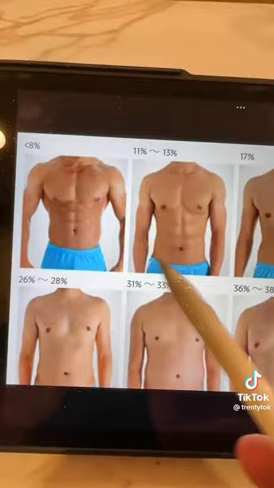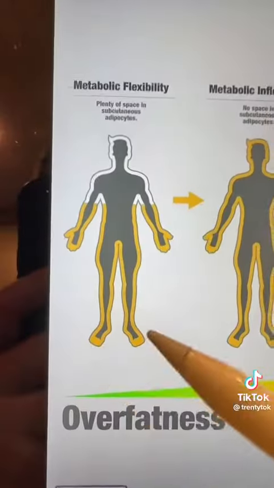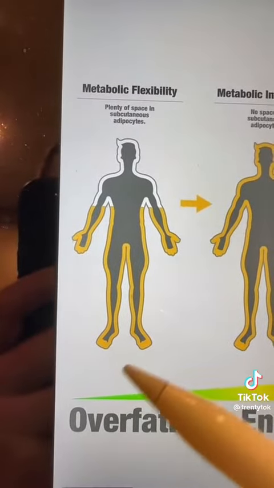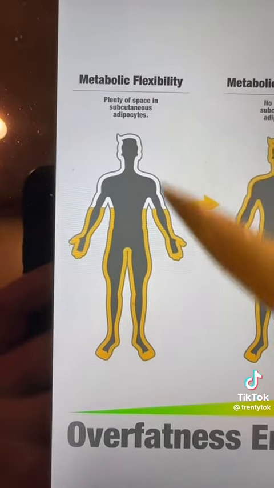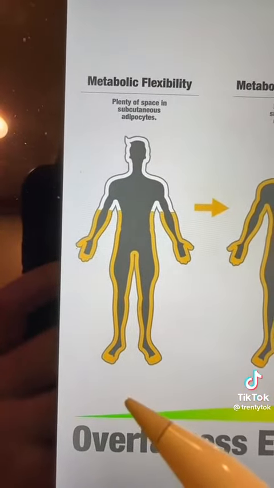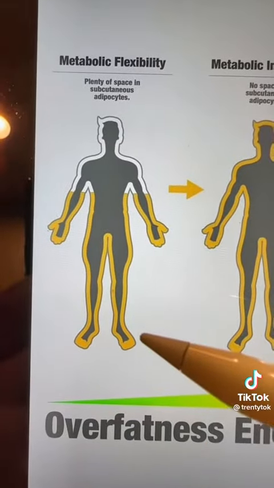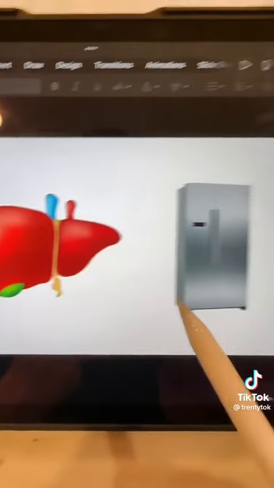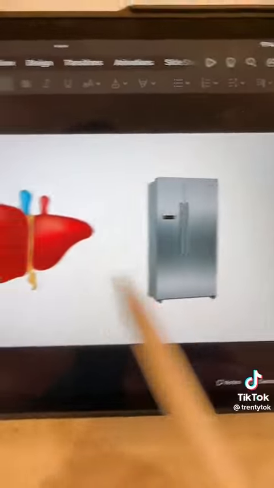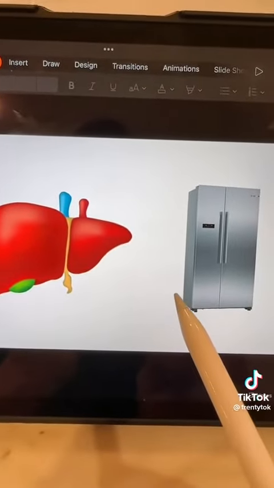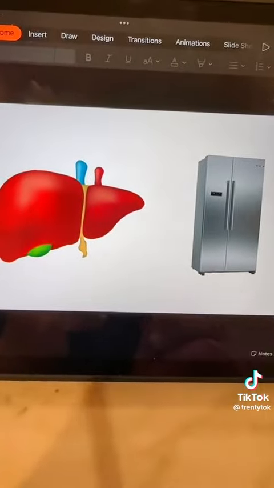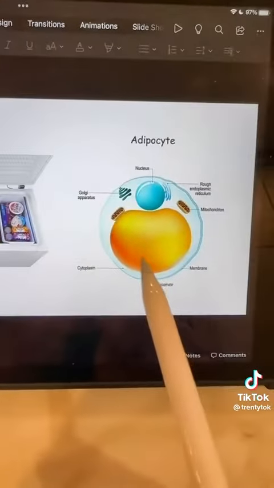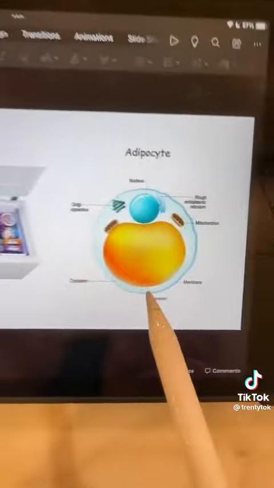Now, when we look like this or this, our bodies have something called metabolic flexibility. That means that there's plenty of space in our fat cells and in our liver to store that extra glucose. When we overeat, we just use some of that space. And then when we go to sleep at night, we simply open up the fridge and use some glycogen from our liver to keep us fed during the night. And if we use up all the fuel that's in the liver or the fridge, then we start to burn body fat for fuel. We access the food that's in the deep freezer.